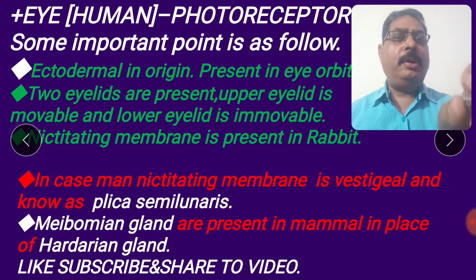Next point, meibomian glands are present in mammals in place of Harderian glands. There are two glands: number one, meibomian, and number two, Harderian. Meibomian glands are present in mammals in place of Harderian glands. The Harderian gland is present in frogs and birds.